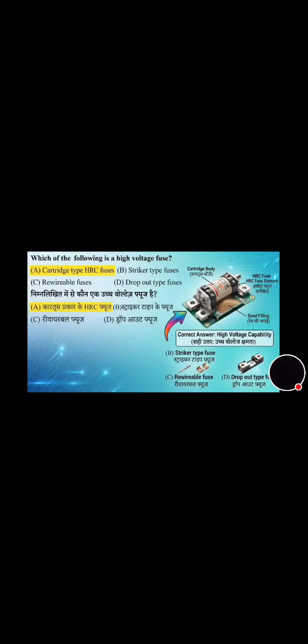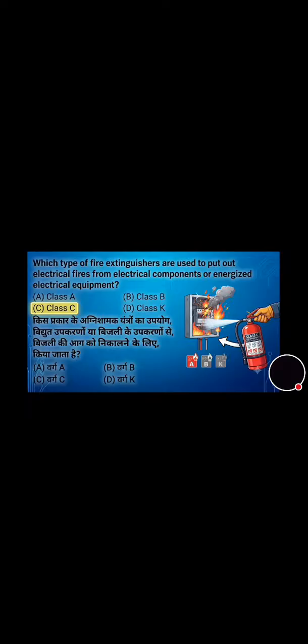Now next question, which of the following is a high voltage fuse? And its correct answer is option A, that is cartridge type HRC fuses. You can see the photo also. Now move towards the next question that's on the screen. You can see which type of fire extinguishers are used to put out electrical fires from electrical components or energized electrical equipment. Its correct answer is option C, that is class C fire extinguishers.